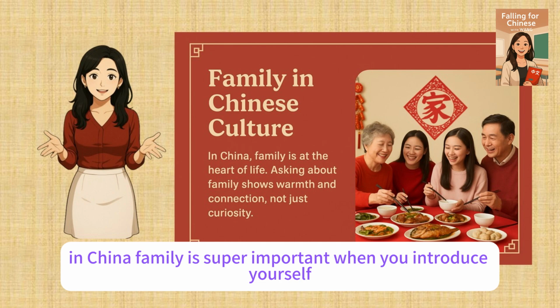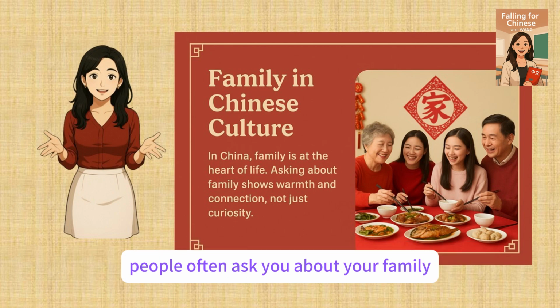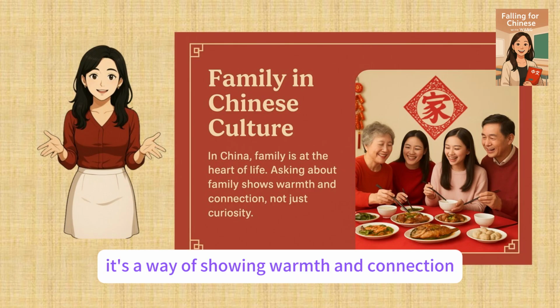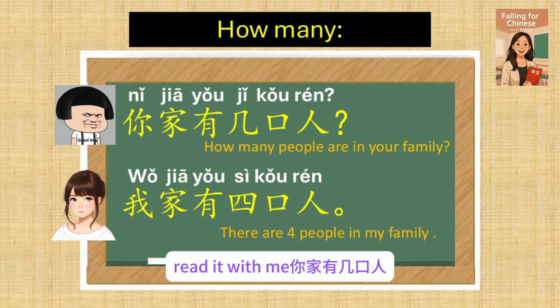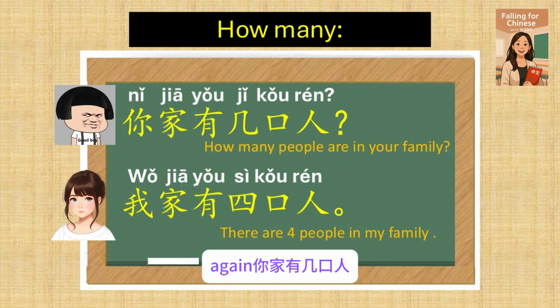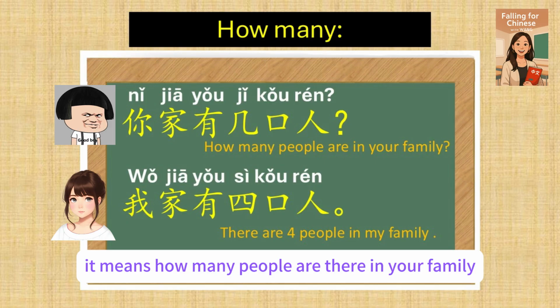When you introduce yourself, people often ask you about your family. It's a way of showing warmth and connection, not just curiosity. Now let's break it down together. Read it with me. 你家有几口人? Again, 你家有几口人? It means how many people are there in your family.